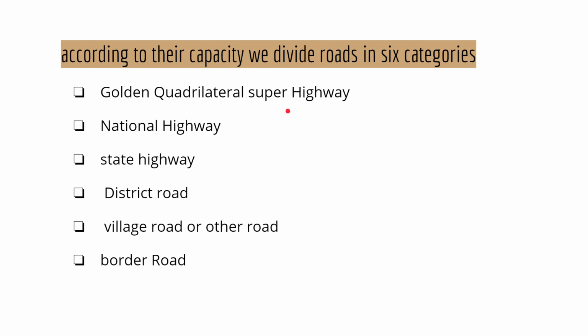Now, according to capacity, we divide roads into 6 categories. First is the golden quadrilateral superhighway, second is national highway, then state highway, district road, village road or other road, and the sixth one is border road. Now we will learn all about this in the next class.